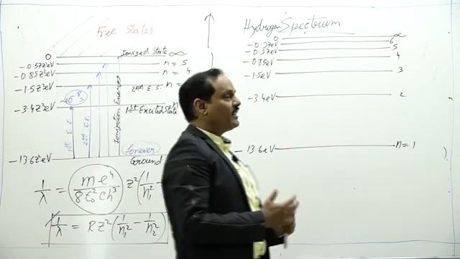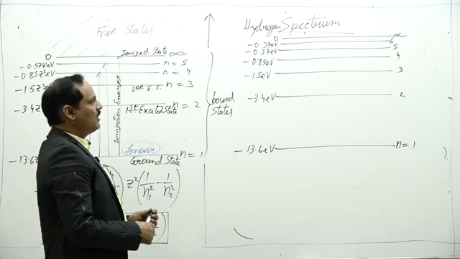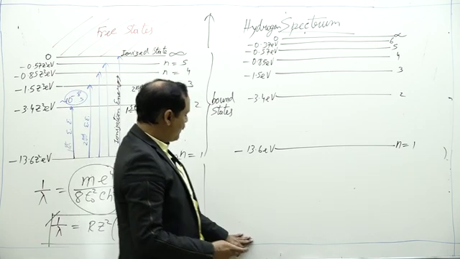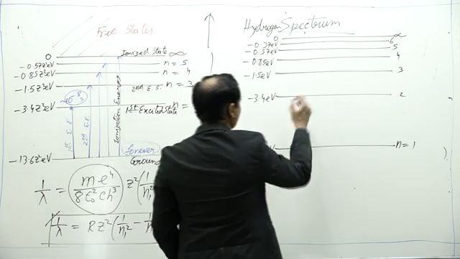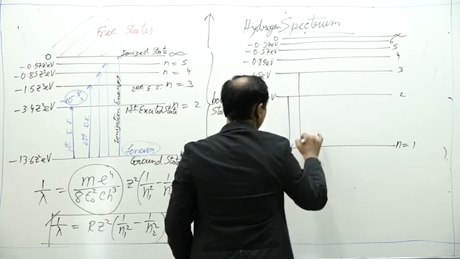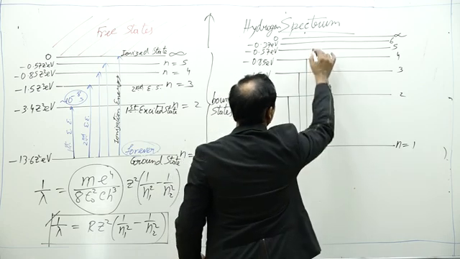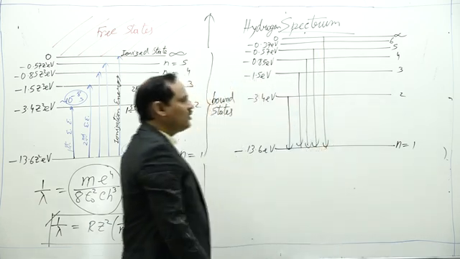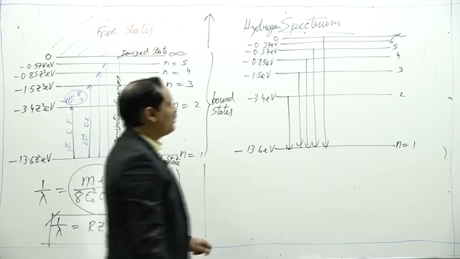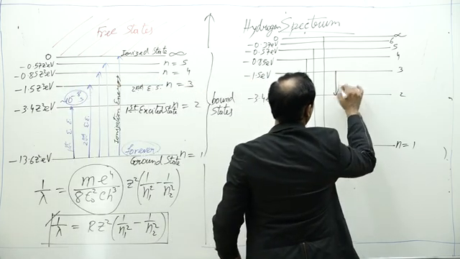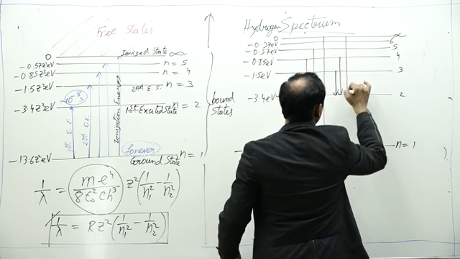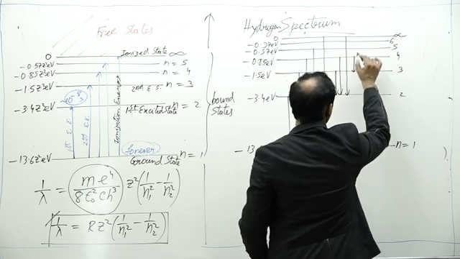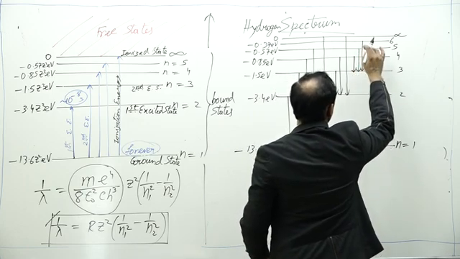If we have excited the hydrogen atoms and now the atom is getting de-excited, emitting various types of photons, the transition could be from 2 to 1, 3 to 1, 4 to 1, 5 to 1, and so on, up to infinity to 1. There could be transitions from 3 to 2, 4 to 2, infinity to 2, and so on. Similarly, there could be transitions from other higher orbits.